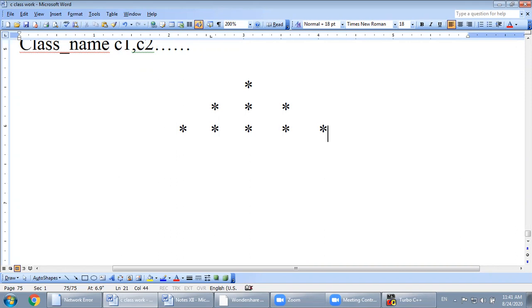Okay, this is your assignment. You will have to display this kind of output using a single cout statement. In a single cout statement, you will have to display this pyramid of stars: one star, then three stars, then five stars. Watch over here, just by using escape sequences, you can do this assignment very, very easily.